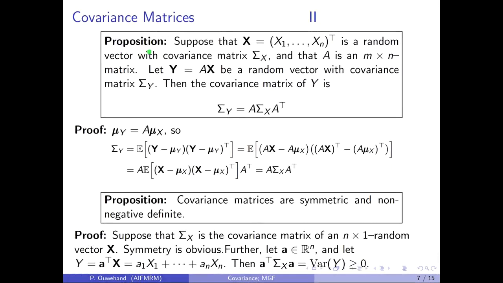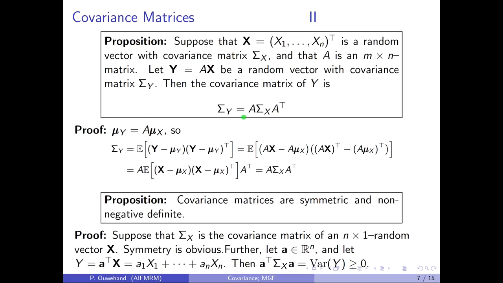Here's a simple proposition. Suppose that we have an n-dimensional random vector x whose covariance matrix is sigma_x. Suppose further that A is an m by n matrix and that y is equal to A times x. In other words, y will be an m-dimensional random vector. In that case, the covariance matrix of y is given as follows.